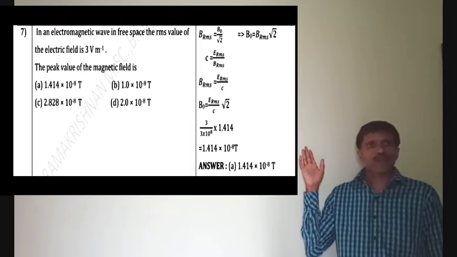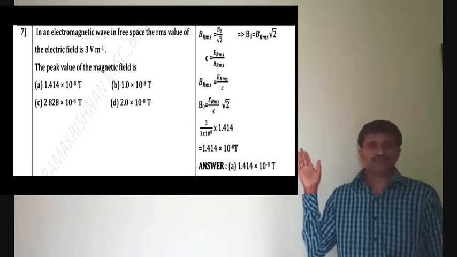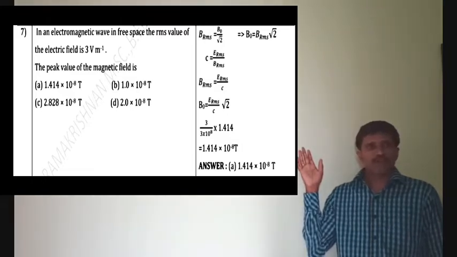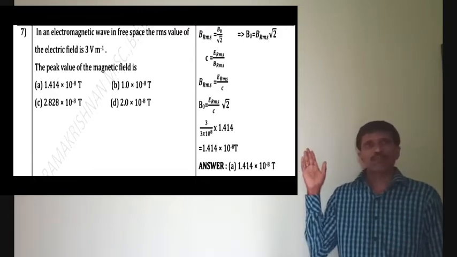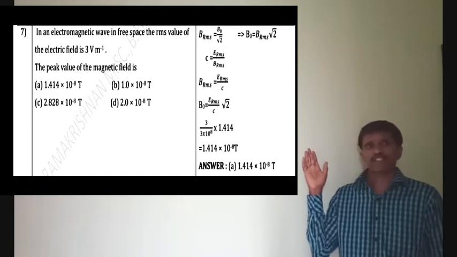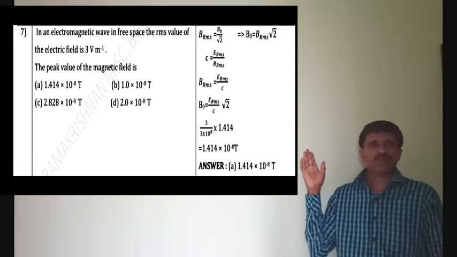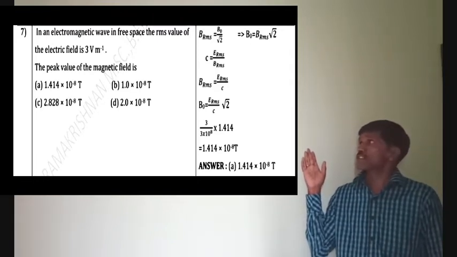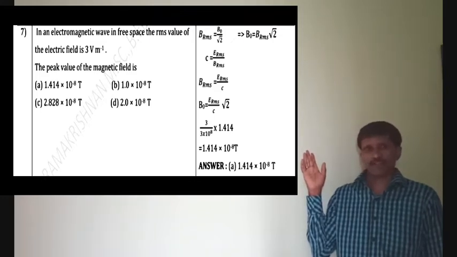In an electromagnetic wave in free space, the RMS value of the electric field is 3 volt meter power minus 1. Now solve. The peak value of the magnetic field is dash. B RMS is equal to B naught by root 2. From the equation, B naught is equal to B RMS into root 2. Velocity of light is equal to E RMS by B RMS. From that equation, B RMS is equal to E RMS by velocity of light.